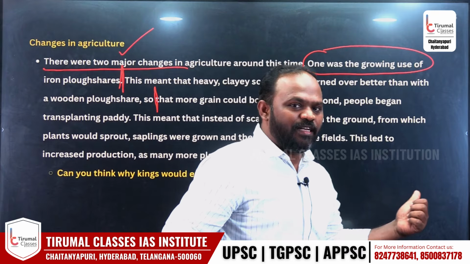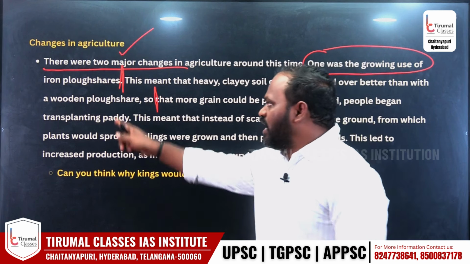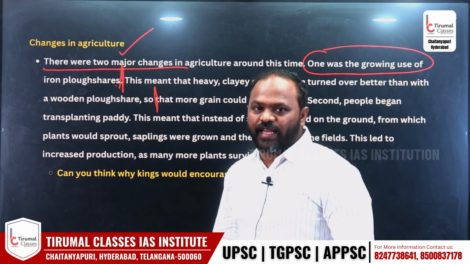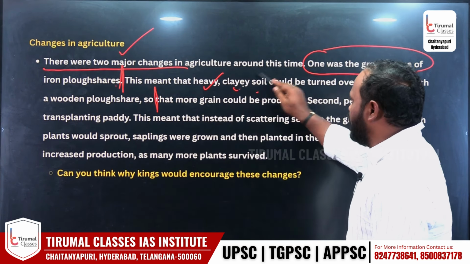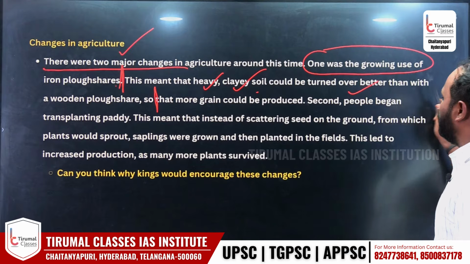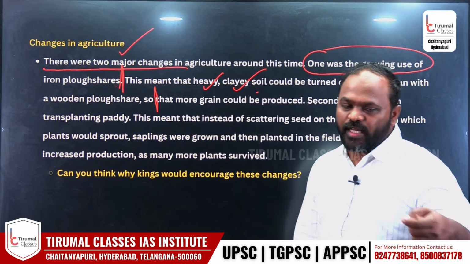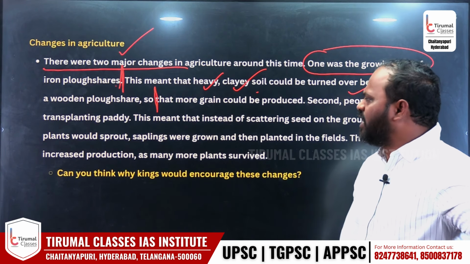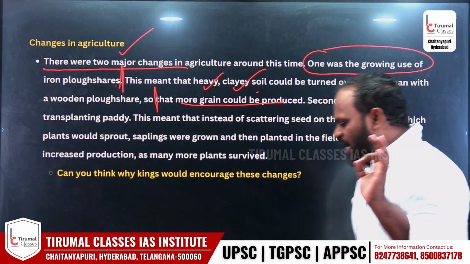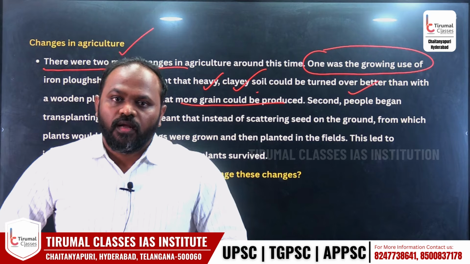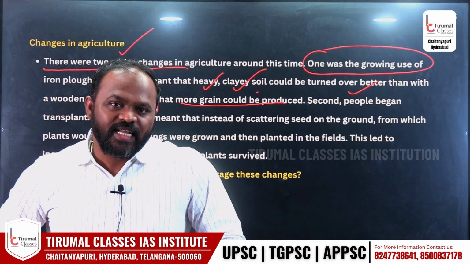But at the time of Mahajanapadas, they did intensive agriculture because they invented the iron plow. Iron plow is very good to till the land very effectively. This meant that heavy and clay soils would be turned over better than with the wooden plow. Wooden plow కంటే కూడా ఐరన్ ప్లవ్ అనేది సాయిల్ ఇంకా బెటర్గా టిల్ చేయగలదు, సో దట్ మోర్ గ్రెయిన్ కుడ్ బి ప్రొడ్యూస్డ్. అంటే ఐరన్ ప్లవ్ యూజ్ చేయడం వల్ల మనం బాగా సేద్యం చేయొచ్చు. We can produce a very good amount of agricultural produce.